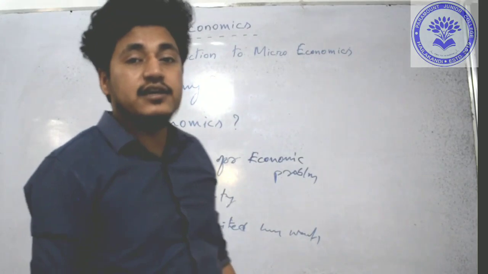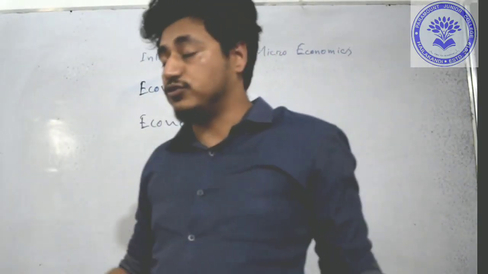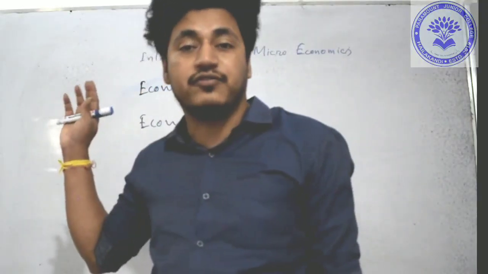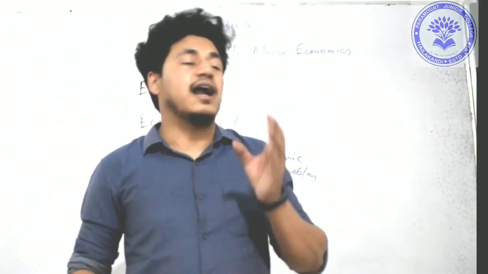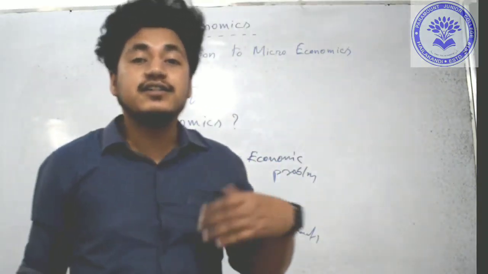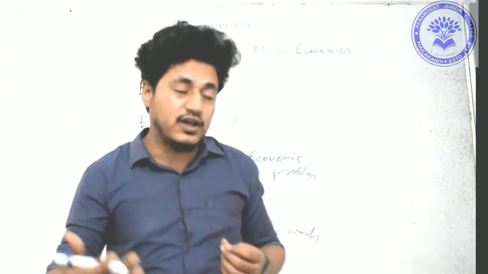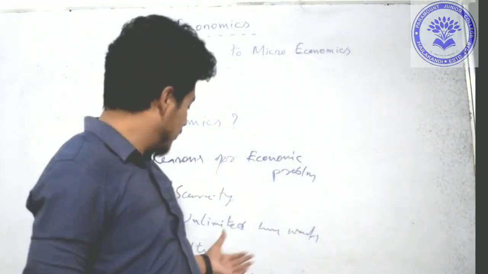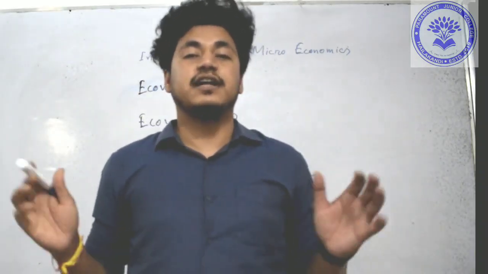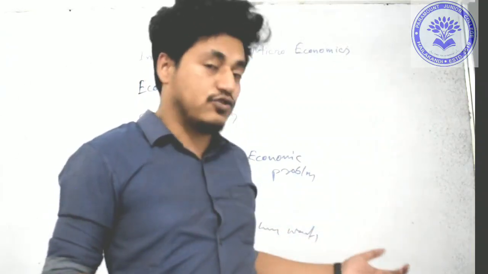Next we came to the economic problems. Then the second one was central problems of an economy, that is what to produce, how to produce, for whom to produce. The last thing we studied was the reasons for economic problem. Economic problem arises because of these three things: scarcity, unlimited human wants, and lastly alternative uses of resources. So in the next class we will start the next topic. Thank you.